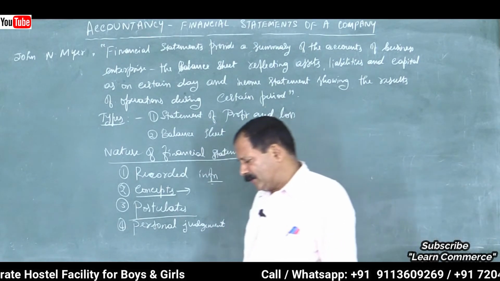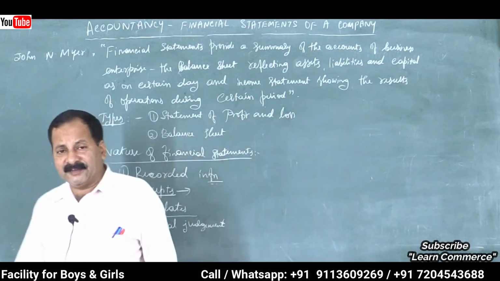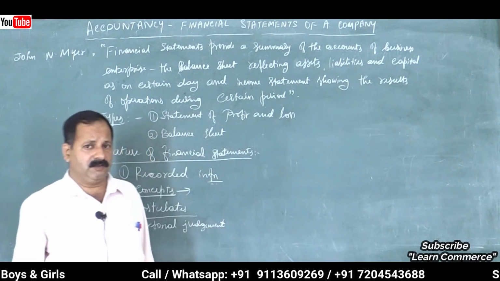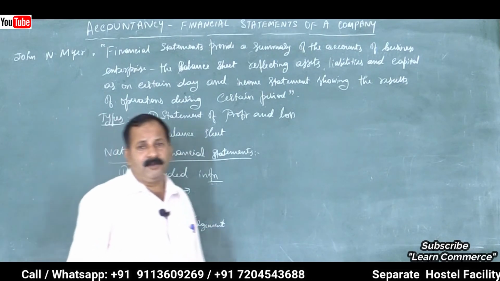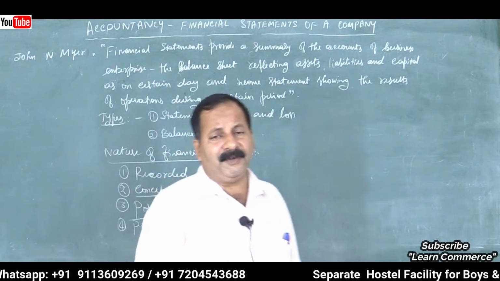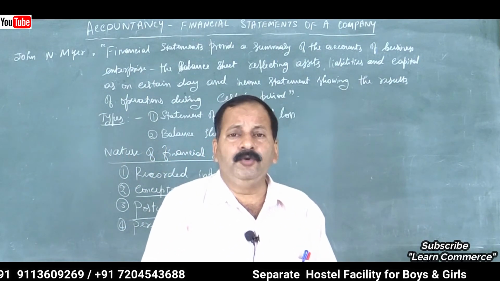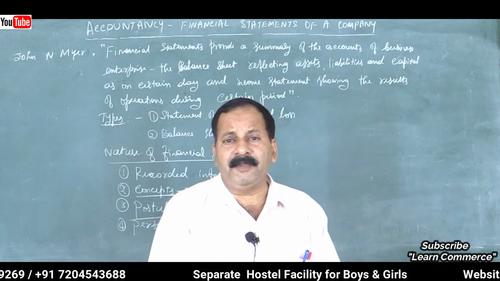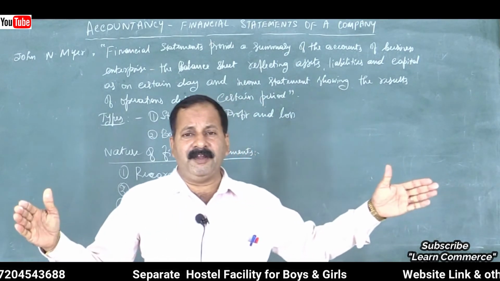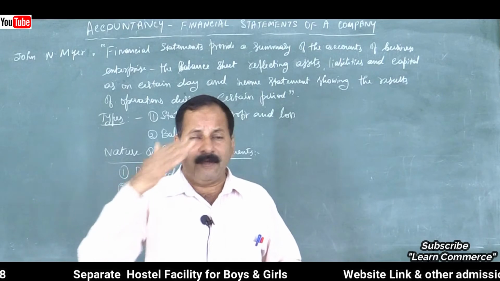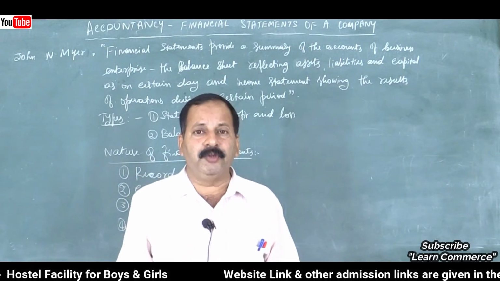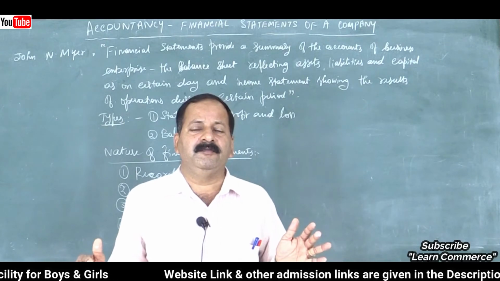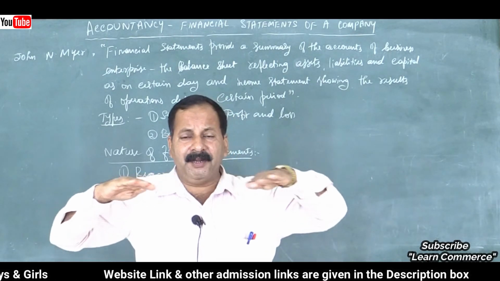Sometimes you will decide on your own that it may be like this, so I will follow this. You have to follow a certain norm only. If it is not followed, what will happen is that you cannot do inter-period comparison and inter-firm comparison. One firm to another firm, you cannot conclude anything, because you have to follow the standard norms.